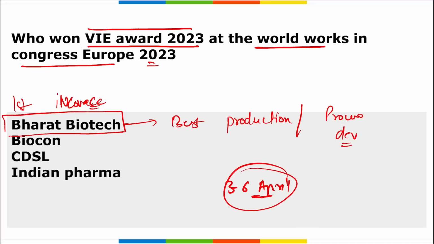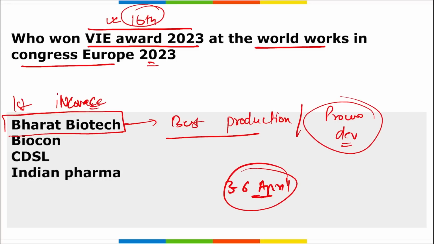Covaxin was also developed by Bharat Biotech, and recently Bharat Biotech has been awarded for the best production or process development during the VIE Awards 2023. And remember, these were the 16th edition of these VIE awards that were held during the World Vaccine Congress in Washington in USA.